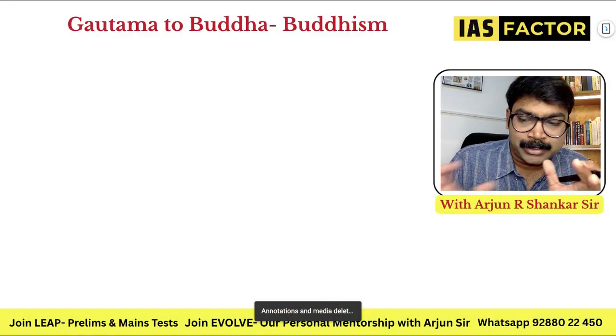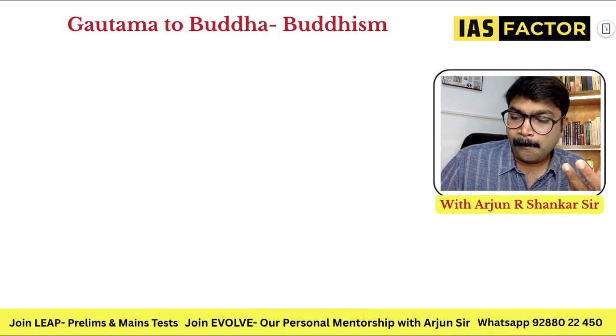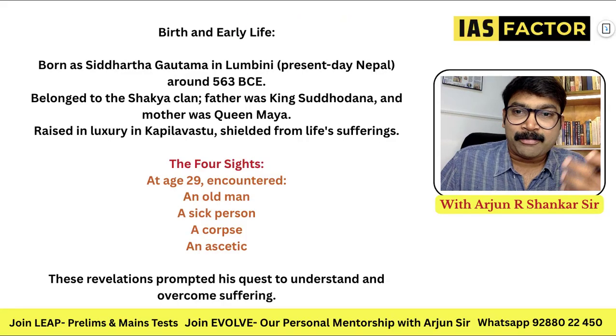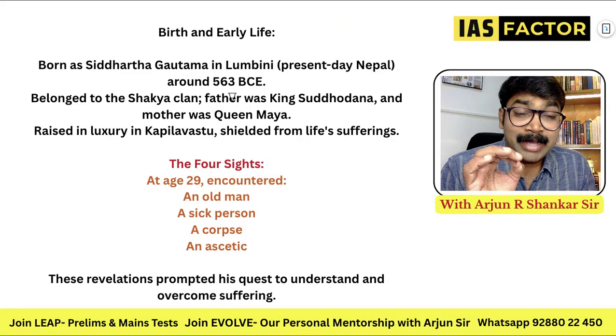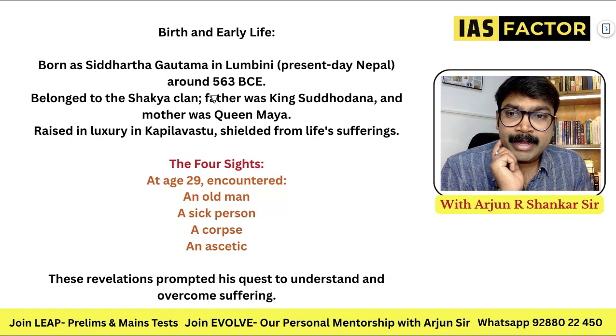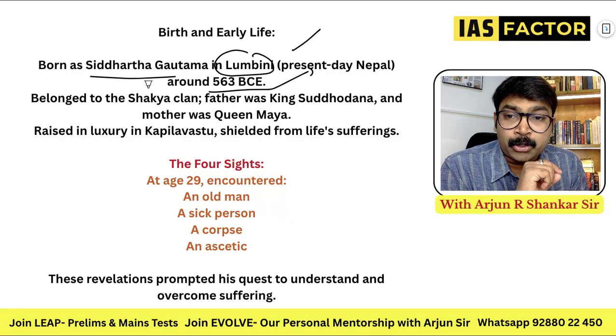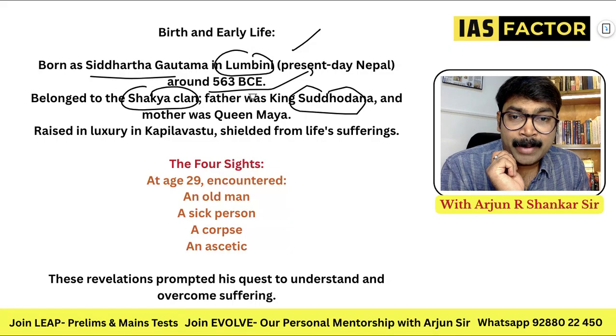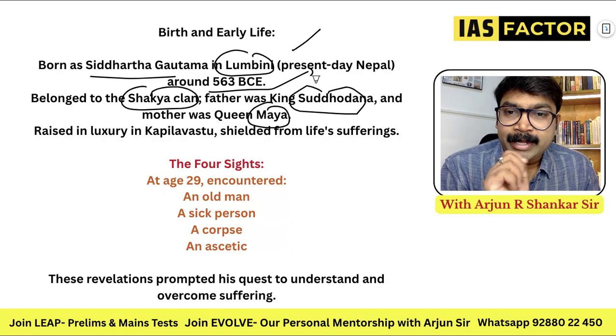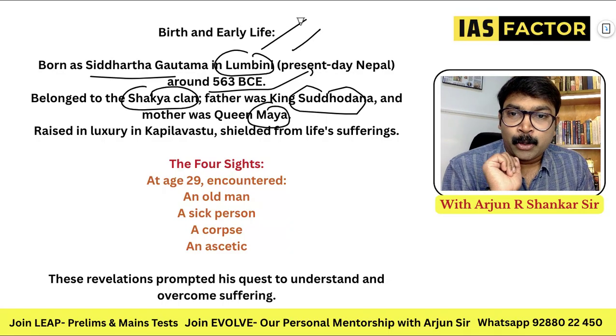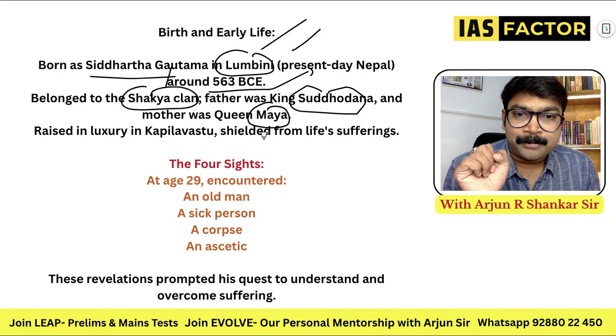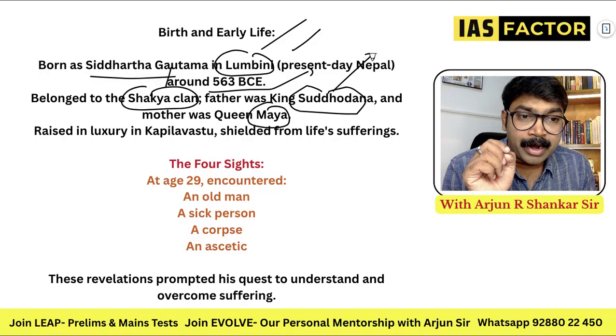Now we'll add the facts. We'll add the facts very quickly, so you can actually be prepared for the exam. So we'll start off with the birth and early life. Born as Siddhartha Gautama in Lumbini, so place is very important, Nepal, around 563 BC. He belonged to the Shakya clan, and the father's name was Shuddhodana and mother was Maya. So all these are previous year questions. Lumbini, Shakya Kshatriya clan, Shuddhodana Maharaja, and his mother Queen Maya.